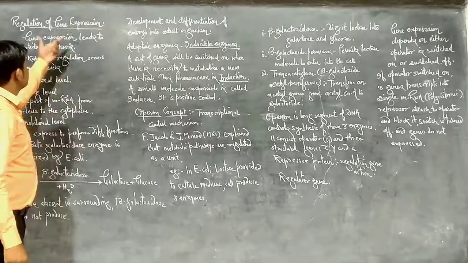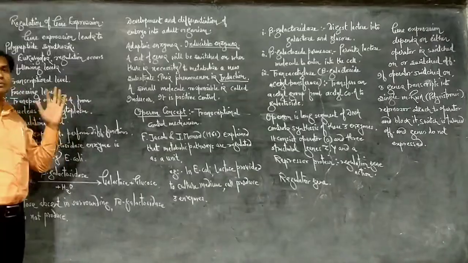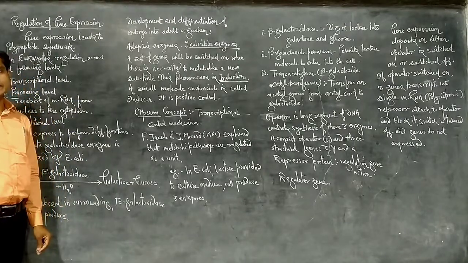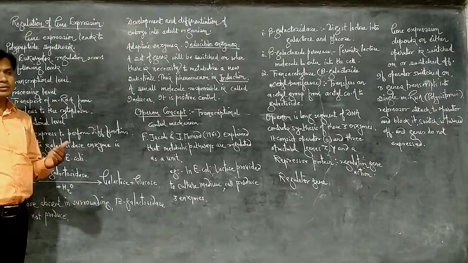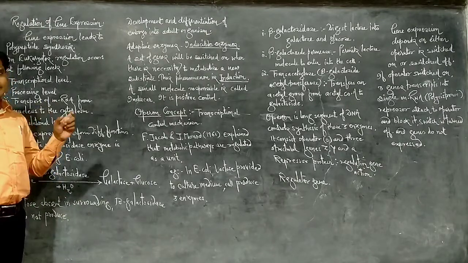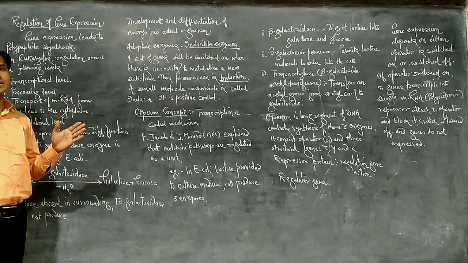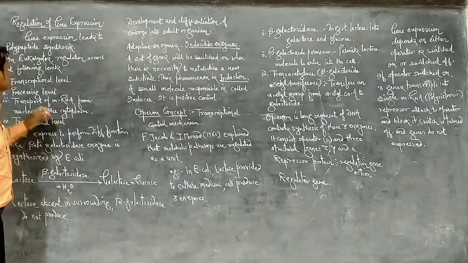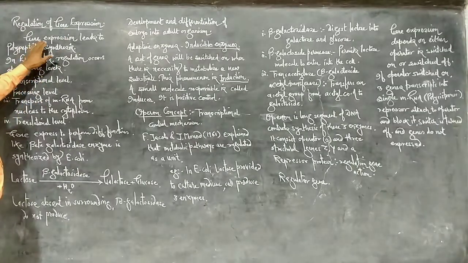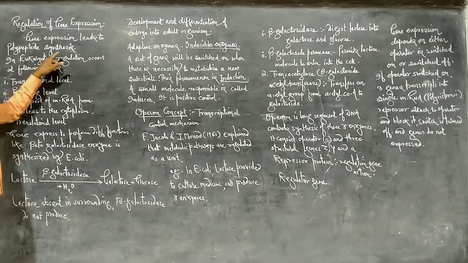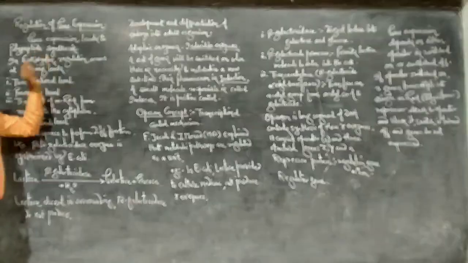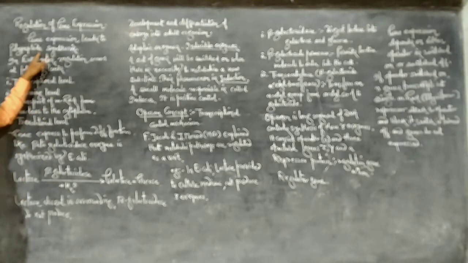Regulation of gene expression. How do genes express? Last time we saw that genes express through the formation of a polypeptide chain, that is, protein synthesis. The first step is transcription and the second is translation. Now see the regulation of gene expression. Here gene expression leads to polypeptide synthesis. In protein synthesis, this polypeptide is nothing but the protein. So it leads to protein synthesis.